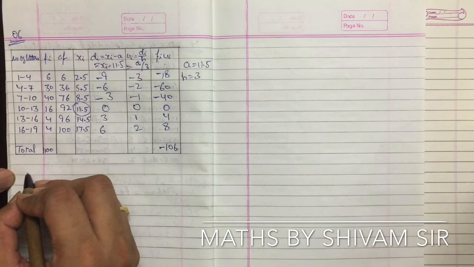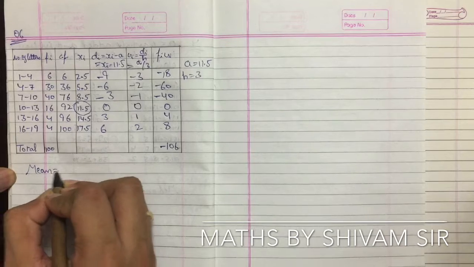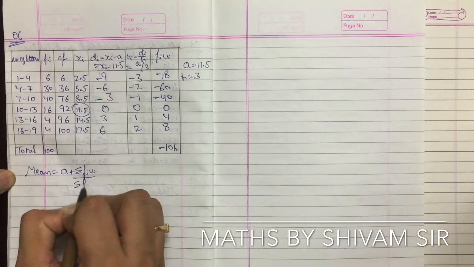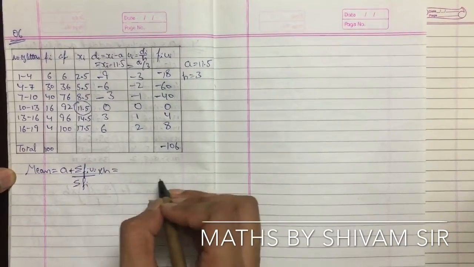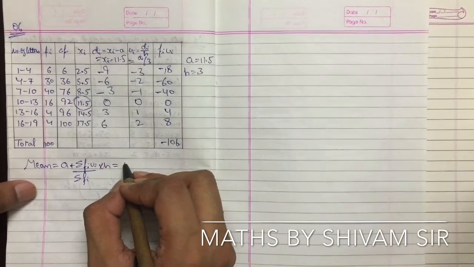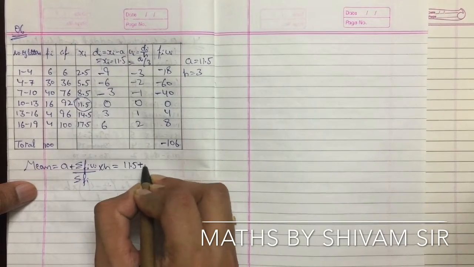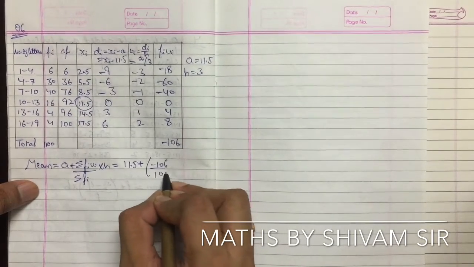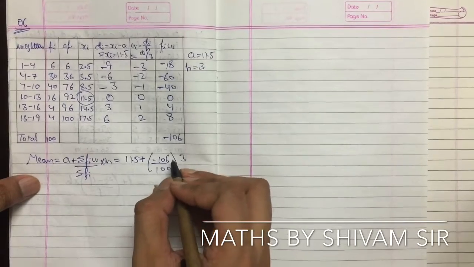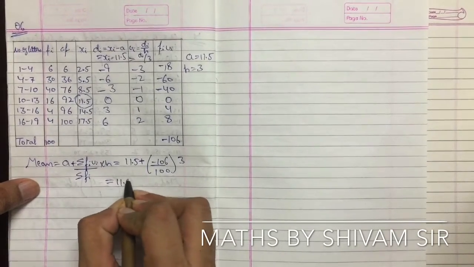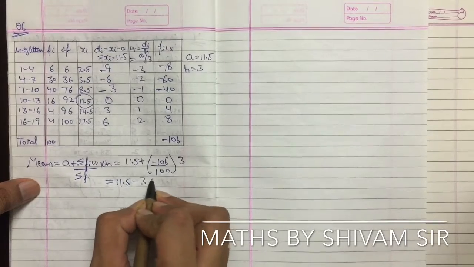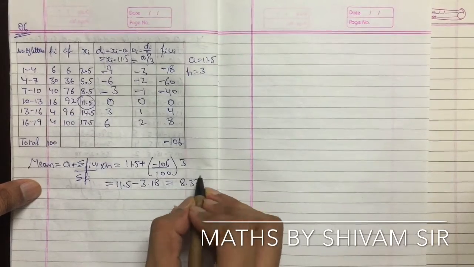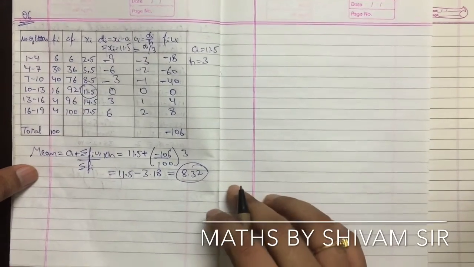So we all know mean is equal to a plus sigma fiui upon sigma fi, multiplied by h. A is 11.5, plus sigma fiui, so minus 106 upon 100, multiplied by h, which is 3. So this will be 11.5 minus 3.18, which is 8.32. So the mean value is 8.32.